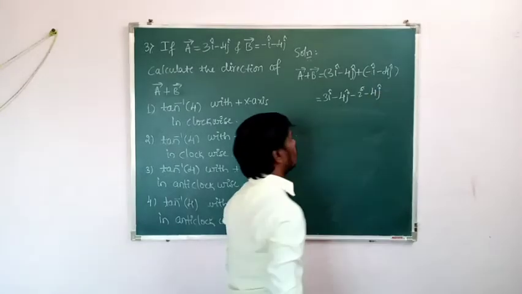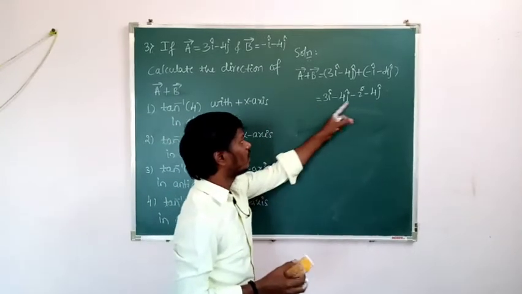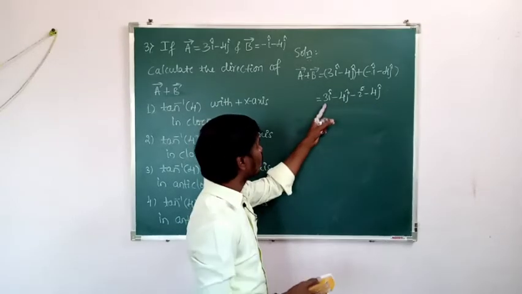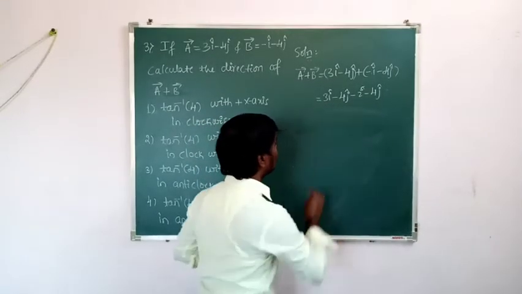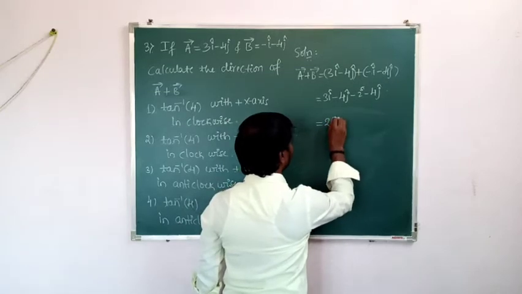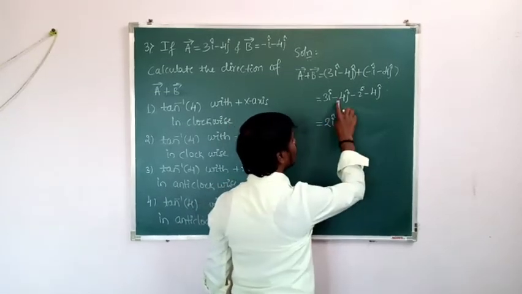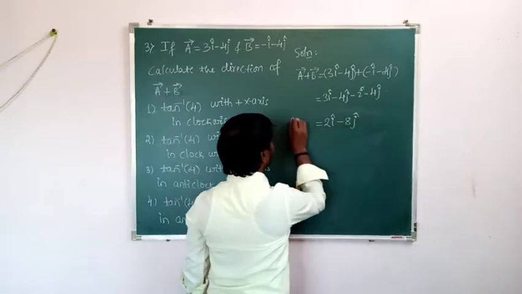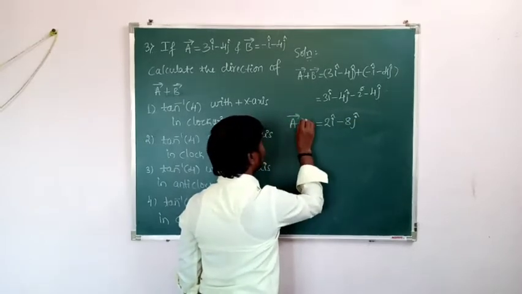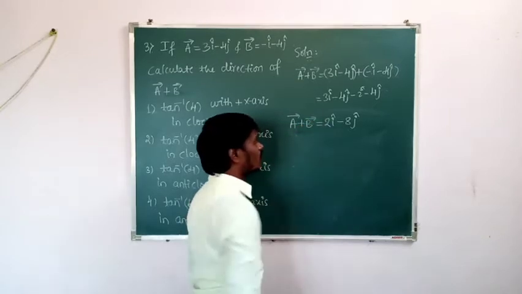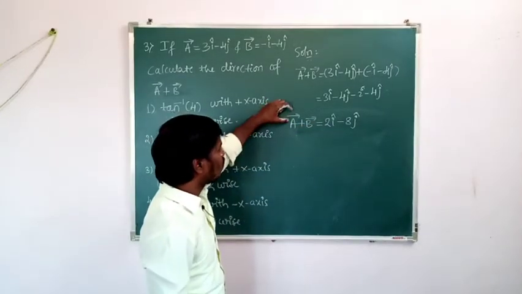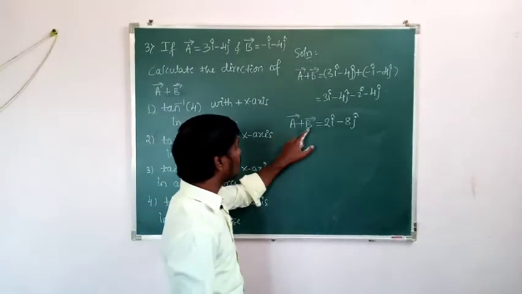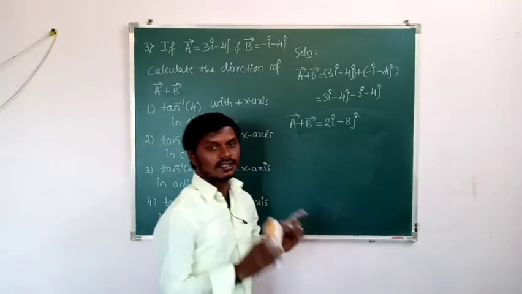Then see here, we are going to add these two because these two have the same unit vectors. So that is why 3i minus i, that is 2i, minus 4j minus 4j, that is minus 8j. So it is the addition of vector A and vector B. Then what is the x component of vector A plus vector B? That is 2. And what is the y component of vector A plus vector B? That is minus 8. Let us draw the diagram.